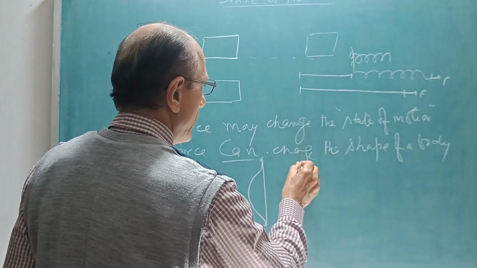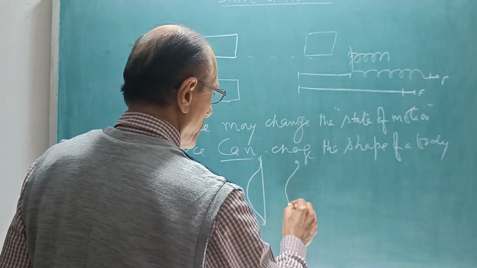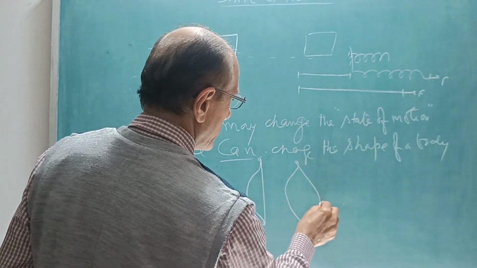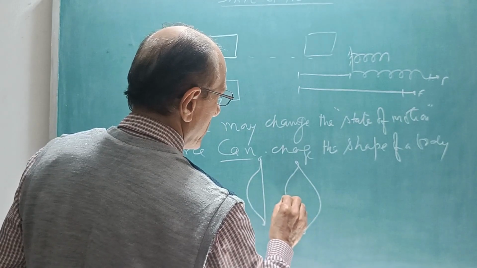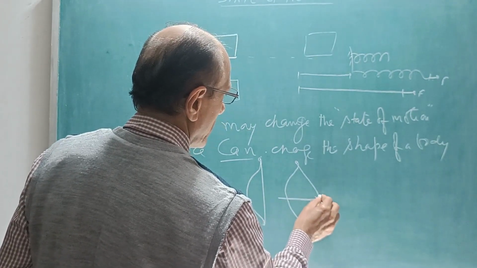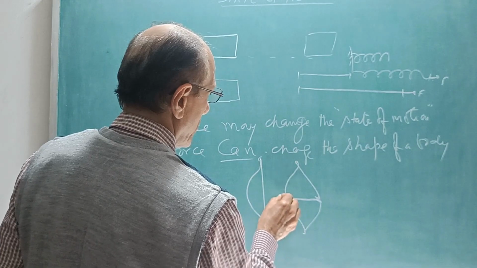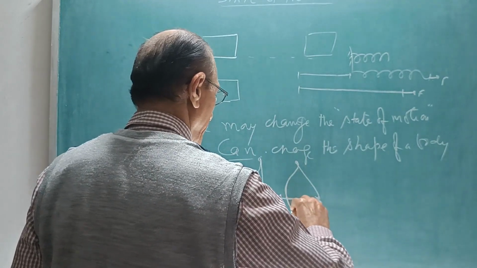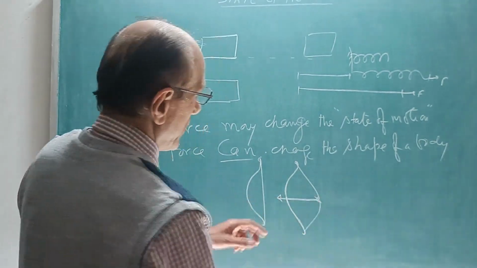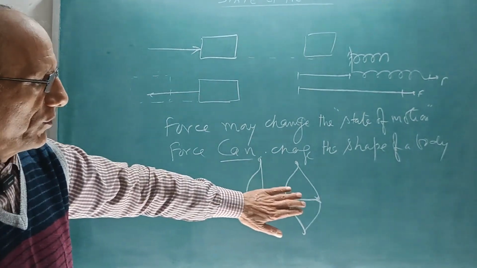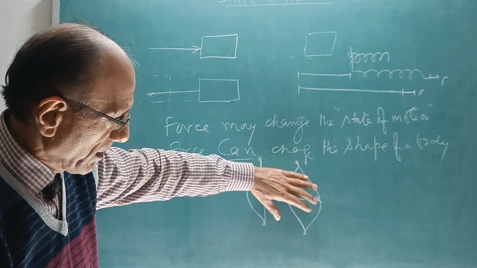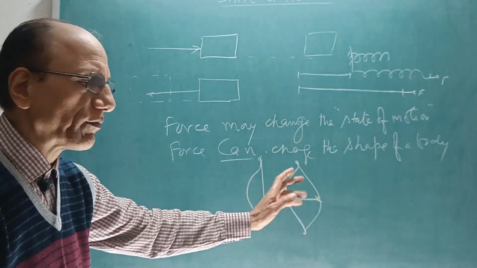And now when this string is stretched, this time the shape of the bow is changed. If it is pulled exactly in the middle, then the shape will be some different.